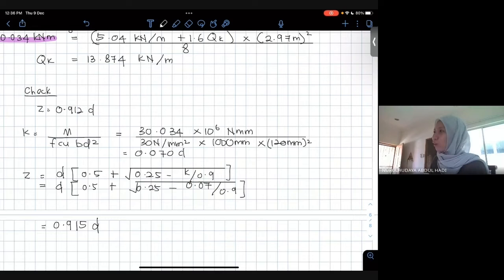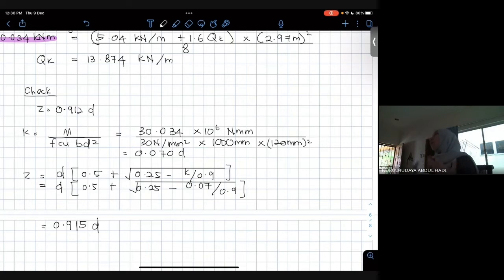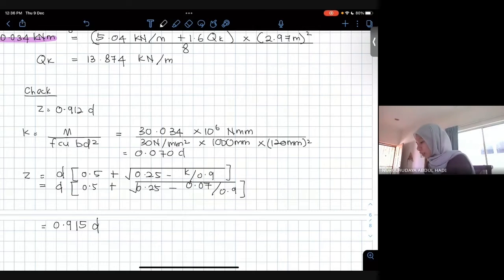So 9 tu round up lagi ke 6. So that's why the effect sampai 7. Okay, 6 tu you kena naik ke 7. So dia banyak sangat round up dekat situ, maksudnya value dia banyak berubah. So that's why kita dapat 0.912D. Kalau tak, dia actually sama lah. Okay, so jawapan dia okay.